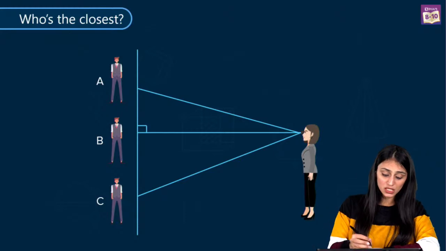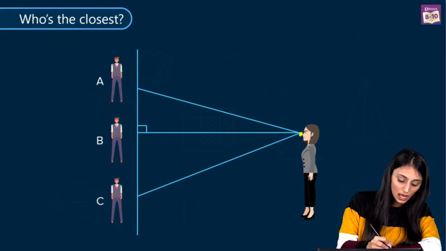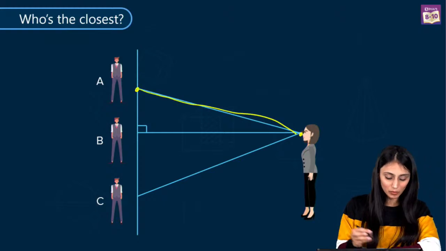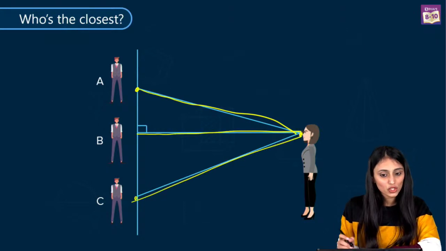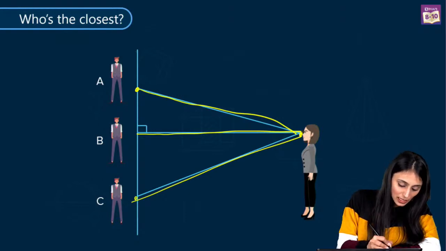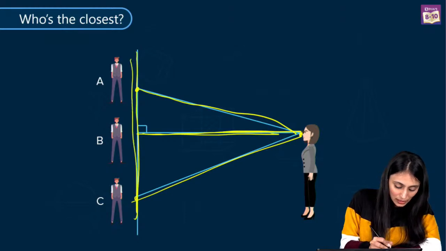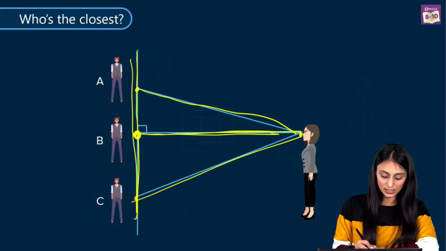Why B? Because we see here that this is the point where the girl is standing. If she asks for help from this boy, you can see that it is a little longer distance, a little bigger. Similarly with this boy as well. But this distance over here looks shorter, because this is the perpendicular distance, and you can see that both these lines over here intersect at this point. That's the point of contact. Yes. Correct. B is the closest.